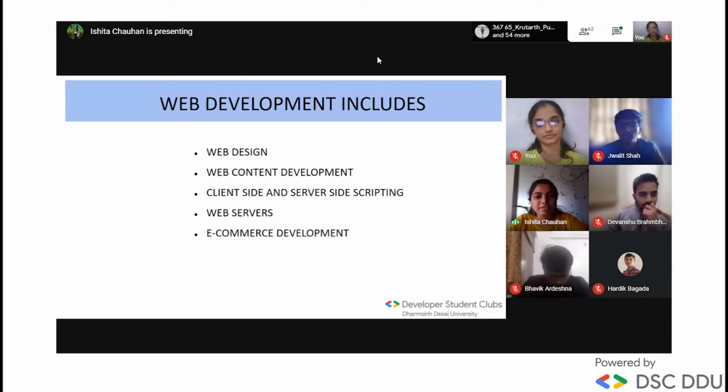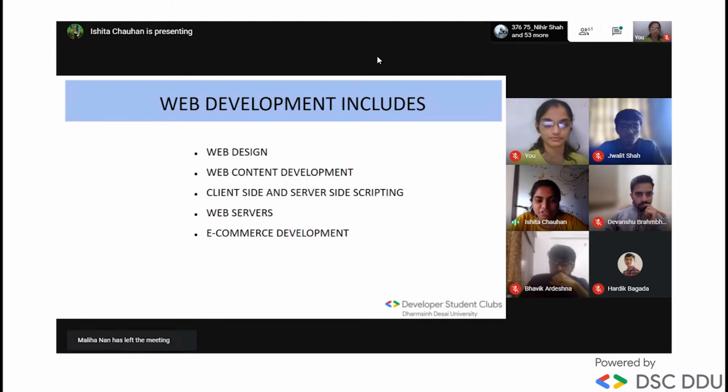Okay, there are some terminologies included in web development. First is web design. Web design is a process related to the design of the front end. Web content development means the process of researching, writing, organizing, and editing the information for publication. It can be anything: images, videos, movies, anything can be included in the content. Client side and server side, we will take in the next slide.